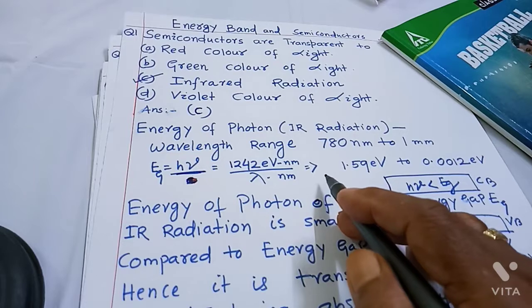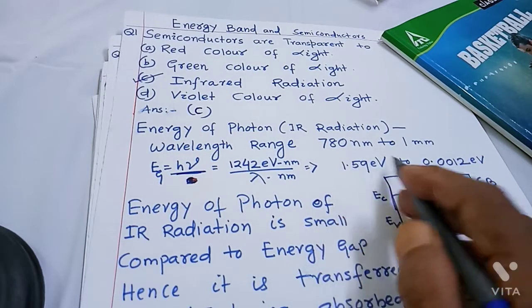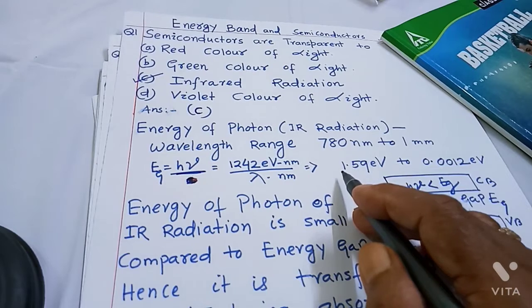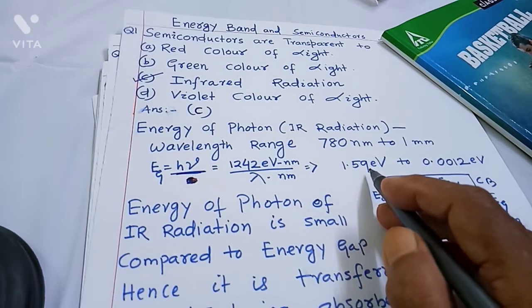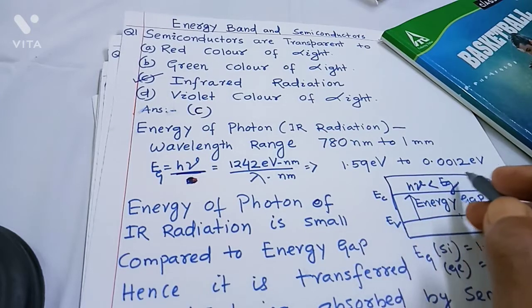Now, if you substitute the value of lambda from 780 nanometer to 1 millimeter, then the energy of radiation varies from 1.59 electron volt to 0.0012 electron volt.